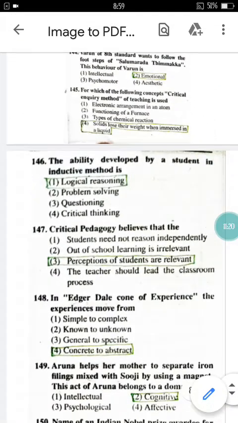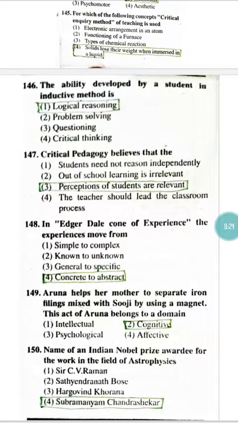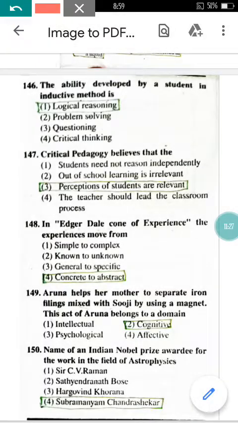Now come to question number 146. The ability developed by a student in inductive method is. In inductive method, logical reasoning will develop, so option 1 will be correct here. Come to question number 147 here. Critical pedagogy believes that the perceptions, ideology of all the students are relevant, so option 3 will be correct here.